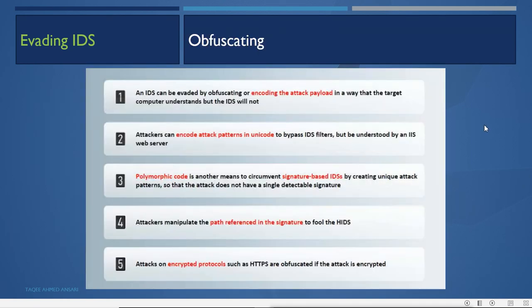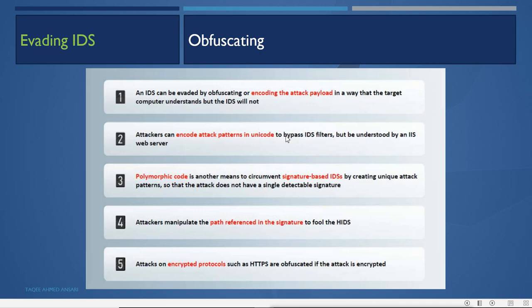Then it can use obfuscating. An IDS can be evaded by obfuscating or encoding the attack payload in a way that the target computer understands, but the IDS will not. The attacker can encode the attack pattern in Unicode to bypass the IDS filters, but be understood by an IIS web server. So the attacker can use the Unicode technique to design the payload. These Unicode payloads can be understood by IIS web servers, but are not understood by the IDS filters.